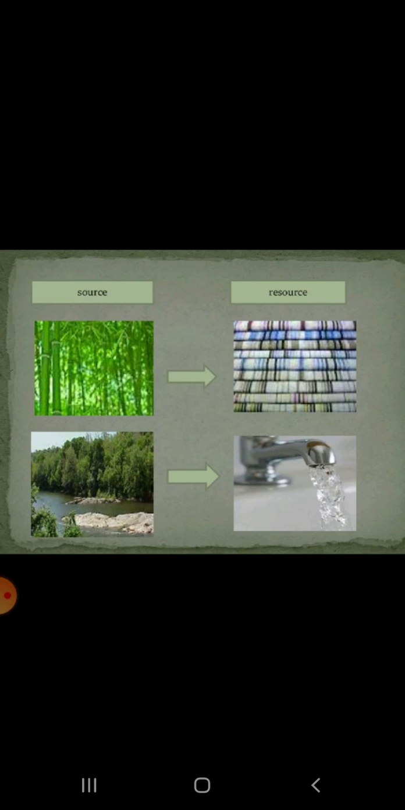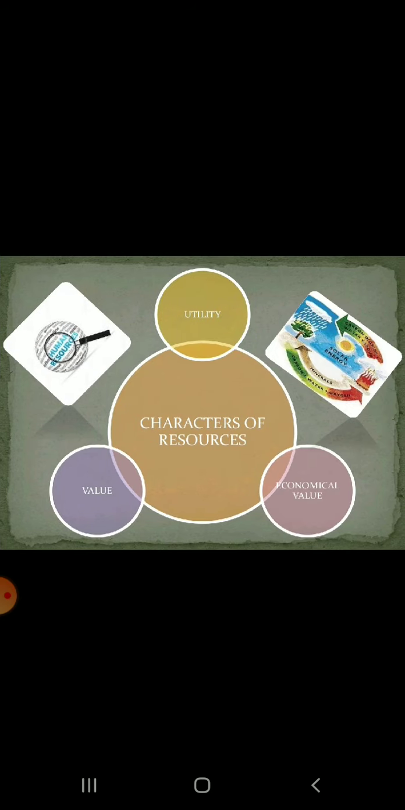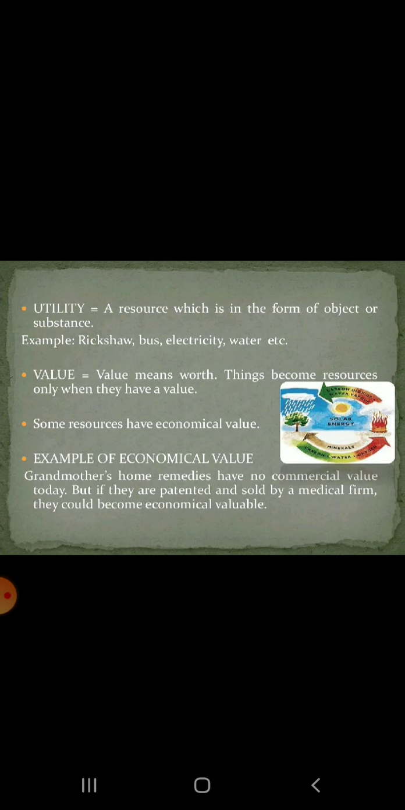So they have utility. There are some characteristics of resources. One is utility, another is value, and the third one is economic value. Now, what utility means, first we will see. Utility: a resource which is in the form of an object or substance. Example, rickshaw, bus, electricity, water, etc. Value means worth. Things become resources only when they have a value. Remember.